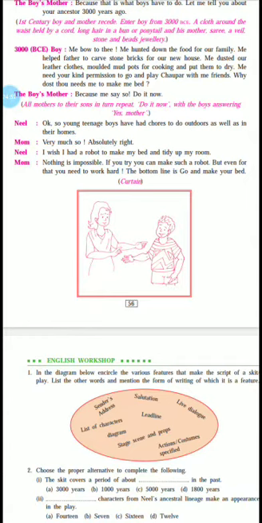So Neil says, I wish I had a robot to make my bed and tidy up my room. So again, he's very lazy and he says, I wish I could have a robot, then the robot would have tidied my room. So mom says, nothing is impossible. If you try, you can make such a robot. But even for that, you need to work hard. The bottom line is go and make your bed.